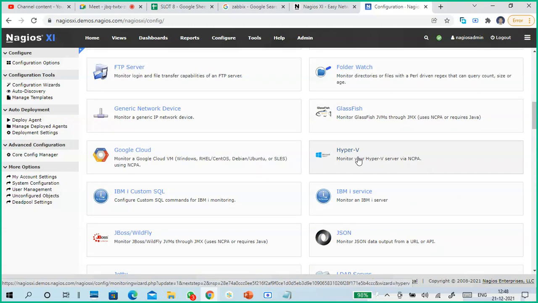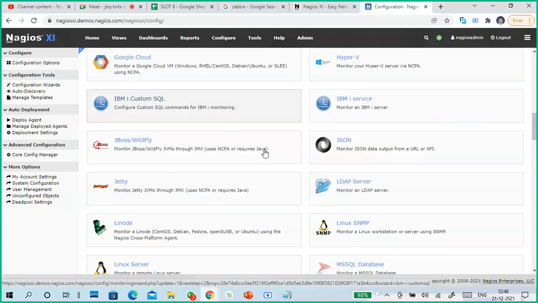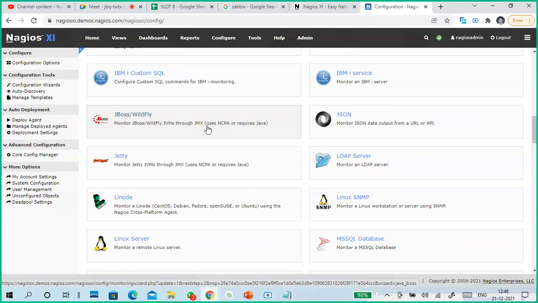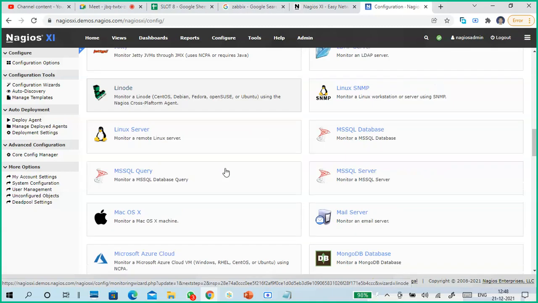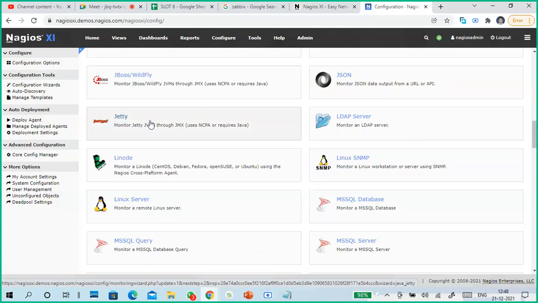Glassfish is also Java related servers only. Okay. Hyper-V virtualization servers, Google Cloud monitoring. Okay. JBoss and Wildfly are application server related. JSON, LDAP server means authentication server. Jetty is a Java related thing only. Jetty is also an intermediate server, like Tomcat only.